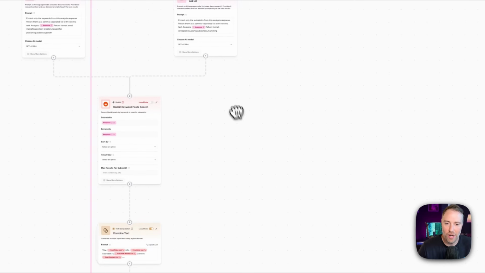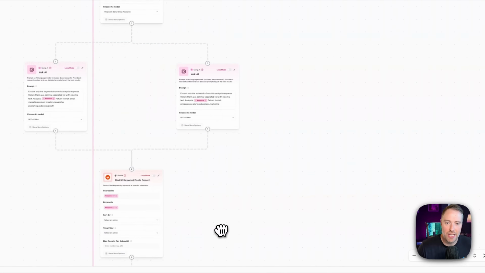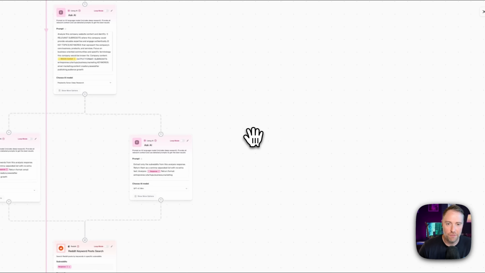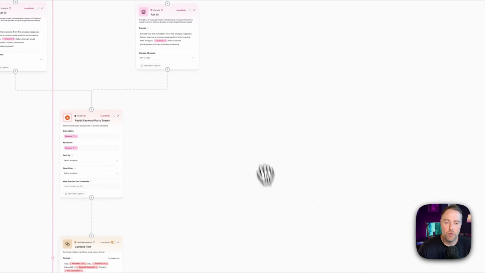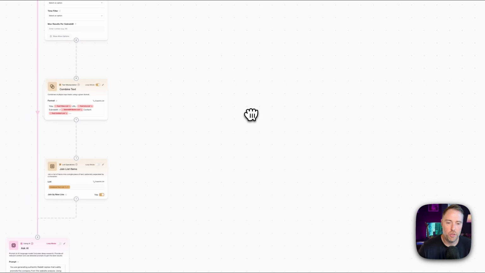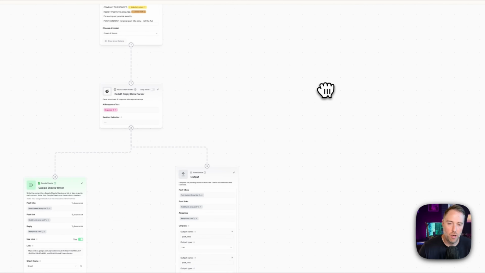Now, I want to show you one other thing, because in the making of this automation, we used Gummy for some of the code. And really, this wouldn't have been possible without using Gummy, because I can't write code. I'm not technical. So, making the MCP server call and the parser with Python would have been really, really hard for me to do. But Gummy took care of all of it. But you not only can write code with Gummy, you can actually add custom nodes to your flow. And Gummy has access to your flow, so it knows exactly what's going on. So let's go ahead and check it out real quick.